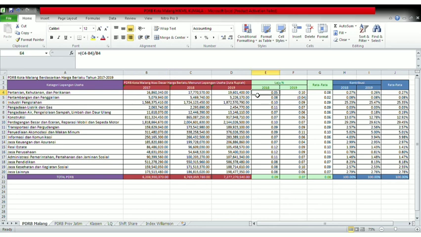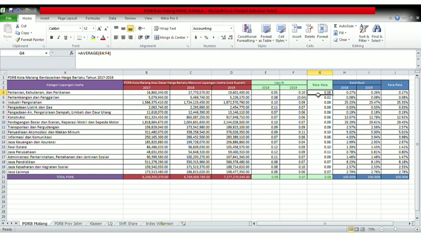This also applies in 2019, namely by subtracting the GDRP 2018 from 2019 and then dividing it by the 2018 GDRP. After that, we can get the growth rate in each category of business field. After knowing the growth rate in each category of business field in 2018 and 2019, we look for the average in each category by dividing the growth rate in 2018 by the growth rate in 2019. After that, we can get the average.